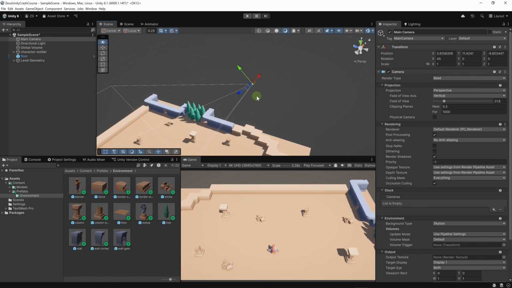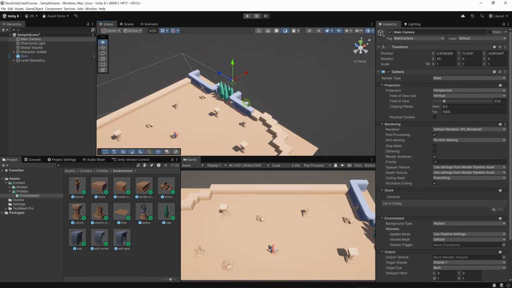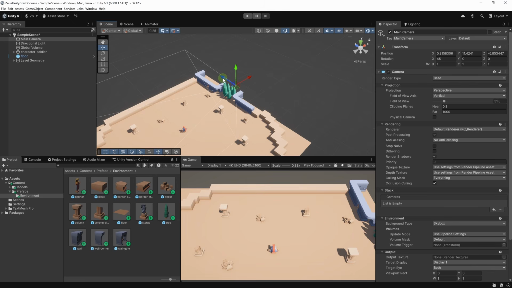And here we are seeing these gizmos in local mode. These are the gizmos of the camera pointing at the rotation of the camera. But if you want the gizmos to be relative to the world coordinates, we can go here and choose global. That way we have gizmos to move the object around the world regardless of its rotation.